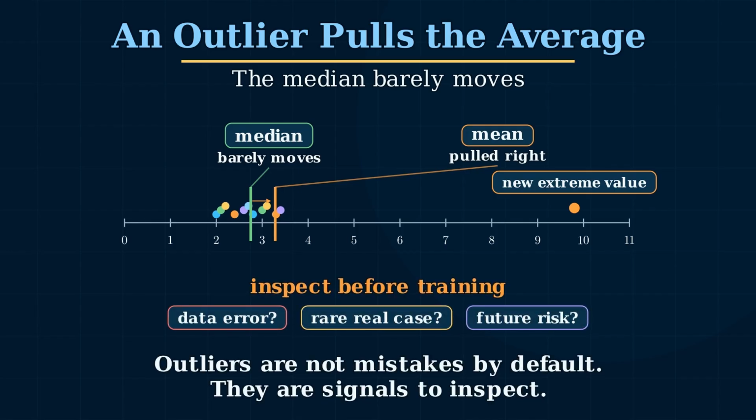That does not mean the outlier is wrong. It means the outlier is important enough to inspect before training. In machine learning, an outlier might be an error, a rare but real case, or exactly the kind of event the model must learn to handle.